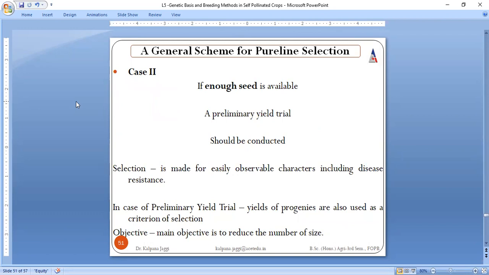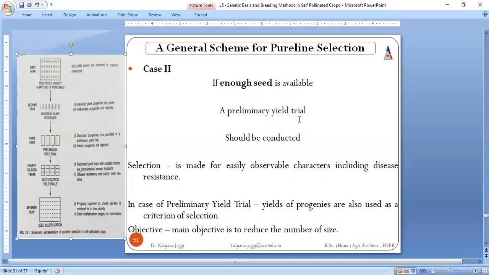If enough seed is available, that means if you ask me to repeat the lecture and I am available, obviously I will go for the repetition of the lecture. In that case, you need not ask any among you to go for the explanation. That is, when enough seed is available at that time, we carry out a preliminary yield trial, right? There we need to conduct this preliminary yield trial. And again here, the ones that are weak, not giving the best result, will be rejected and another one will be selected.